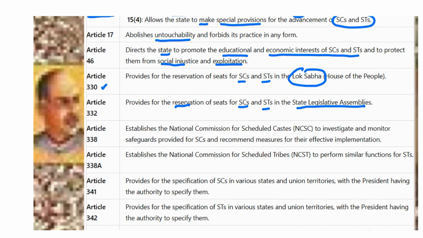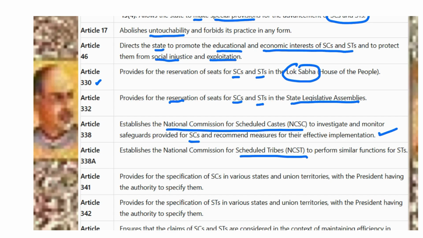Article 338 establishes the National Commission for Scheduled Castes to investigate and monitor safeguards provided for Scheduled Castes and recommend measures for the effective implementation. Article 338A establishes the National Commission for Scheduled Tribes to perform similar functions for the Scheduled Tribes.